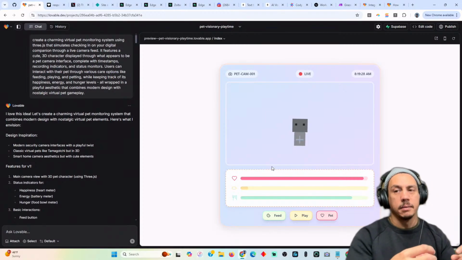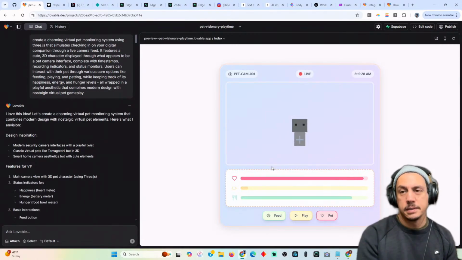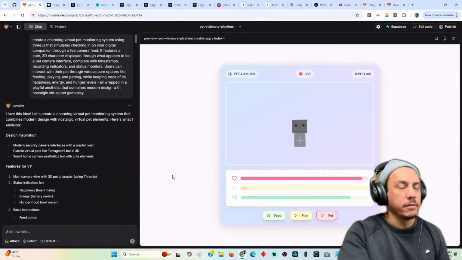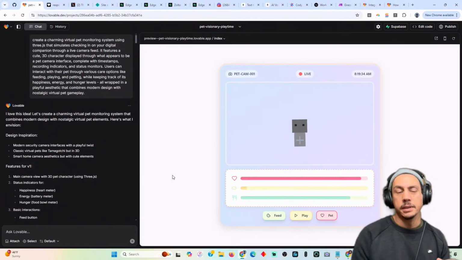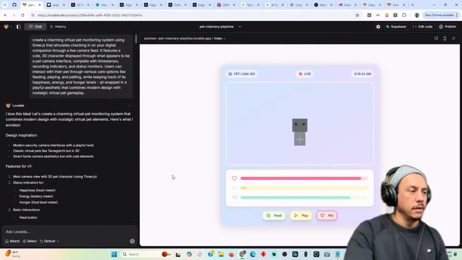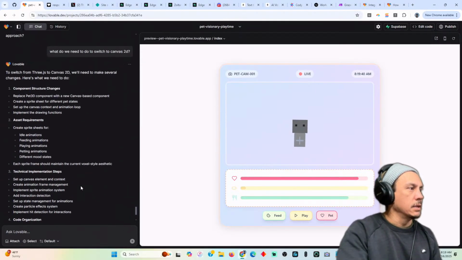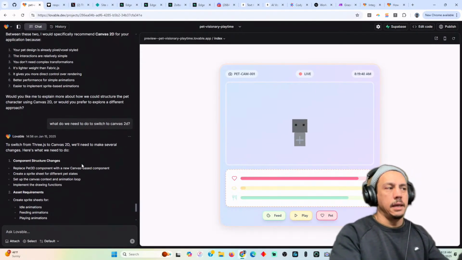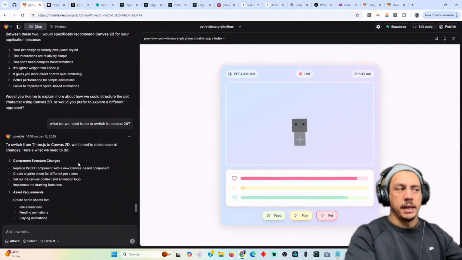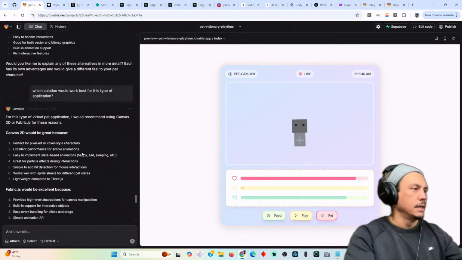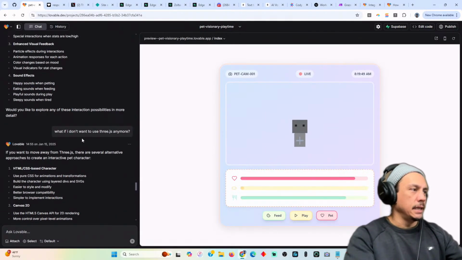But in terms of trying to make the model look better, this is as good as it gets. I have a picture of something that resembled a duck. But even if you ask, can we make it better? So let's go back to the bottom of this. I got to a point where I'm like, should we just abandon 3JS? Can we try something else? But before we get there,